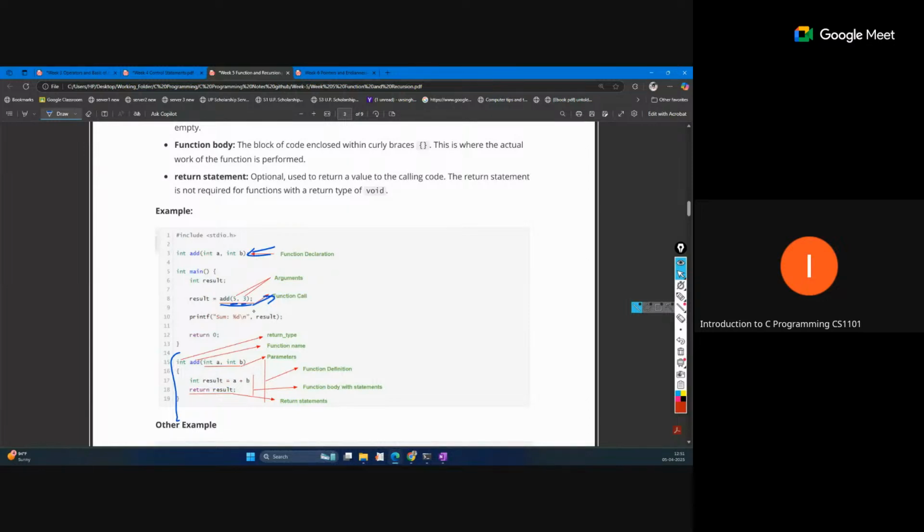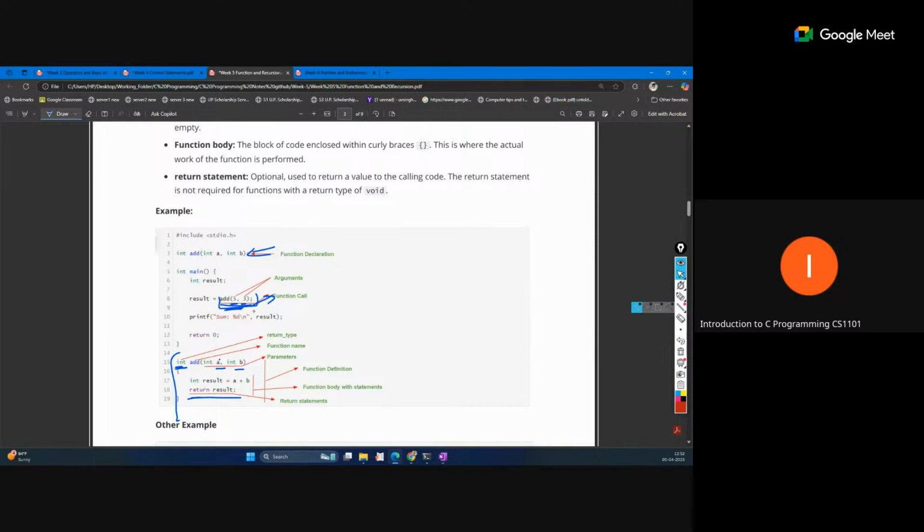This value is passed at call time, and that value is assigned in the definition. So a equal to 5 and b equal to 3. Now we will use this for our expression: a plus b, and return something. If we have defined this function with return type int, then an integer value should be returned from this function, and that value will replace the call. Okay, so that is the meaning of this.